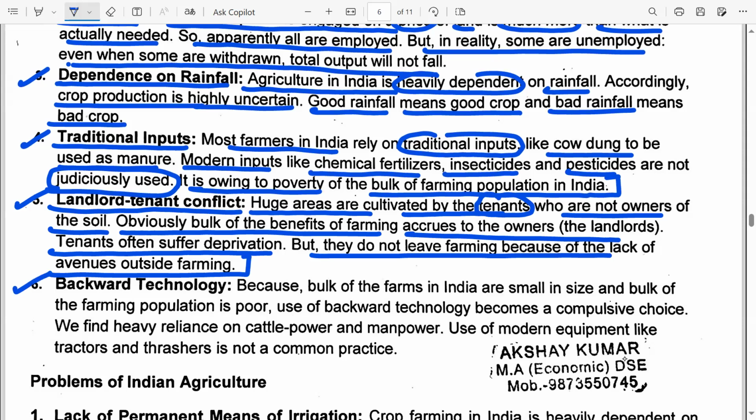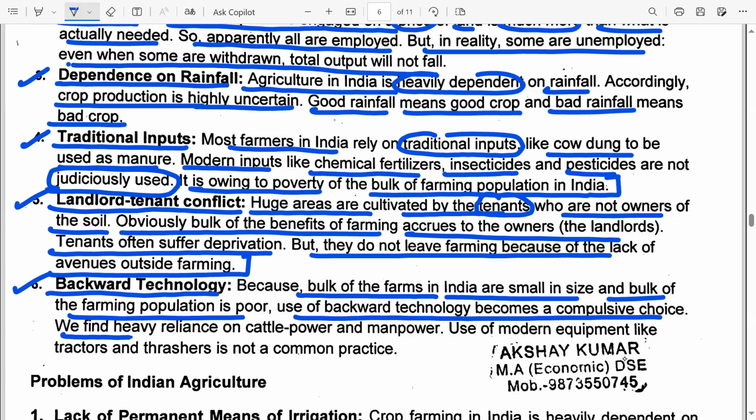Okay. Point number 6, backward technology. Because the bulk of the farms in India are small in size and the bulk of the farming population is poor, use of backward technology becomes the compulsory choice. Even the Britishers did not take initiatives in modernizing the technology, especially in Indian agriculture. The farm size in India was also small. The farming population in India was poor, so no one had the funds to go for modern technology.